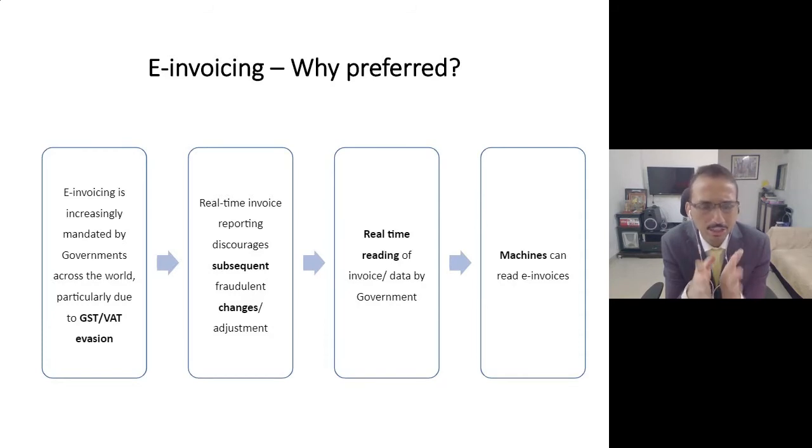Now you will say that in the GSTR 1 return also, I am submitting the details of invoices. So what is the reason the government is pushing for e-invoicing? Friends, in case of GSTR 1, all of us submit invoice level data, but please note we submit it after a particular time has lapsed. For example, for the month of October, you will submit GSTR 1 on 10th or 11th of November. That means if you have raised an invoice on 1st of October, there will be a time gap of 40 days. That's why the government is saying we don't want even that time delay of 40 days. We want the data on a real-time basis. Now, the time you start sharing the data with the government on a real-time basis, what happens?